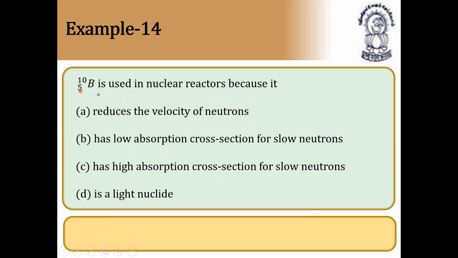Boron-10 isotope is used in nuclear reactors because it has a high absorption cross section for slow neutrons. It is a light nuclide. So it has a high absorption cross section for slow moving neutrons, to slow down the neutrons. Next, these are the uses of boron.